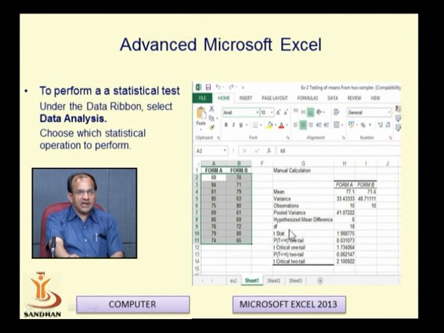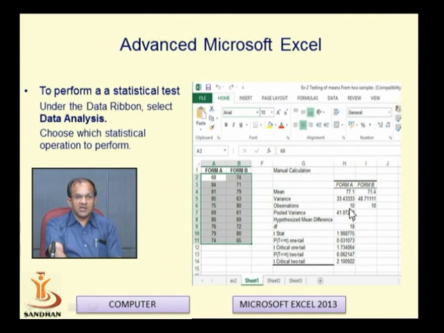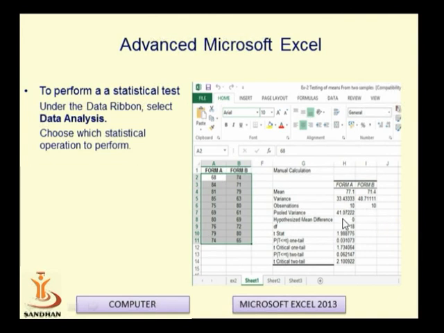It will directly calculate the mean for both types of data, form A and form B. It will also calculate the variance for form A and form B. The number of observations will be displayed. It will also find a pooled variance for the form A and form B data, and the t-statistic will be directly calculated, which will be very useful for all researchers. Using these values, any researcher can judge what the data says, and they can estimate the population parameters.